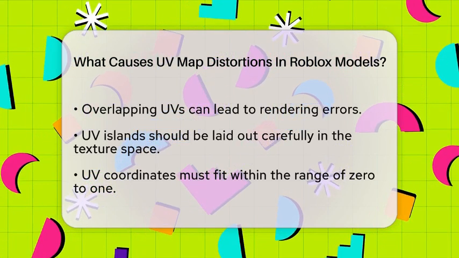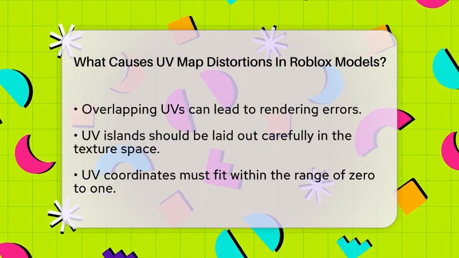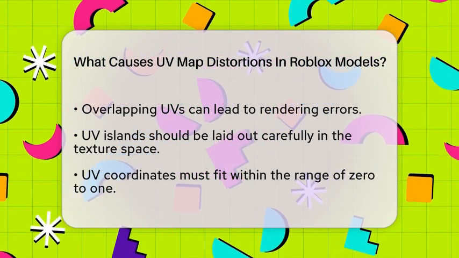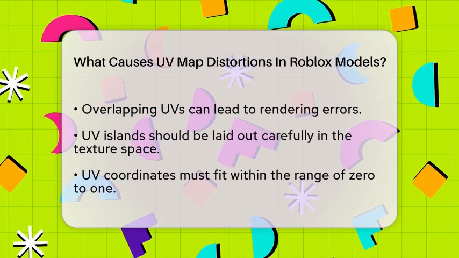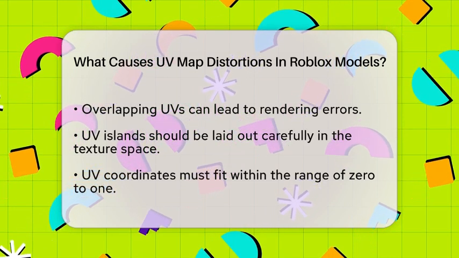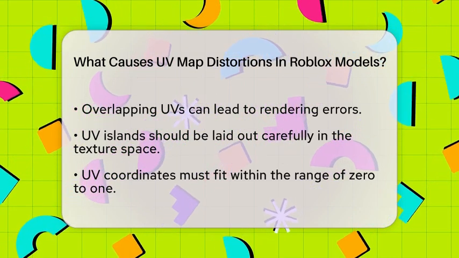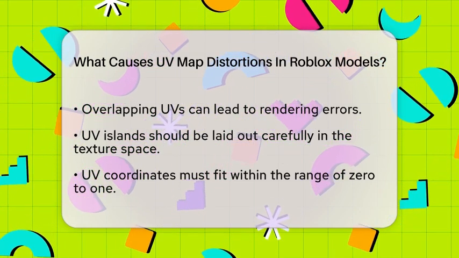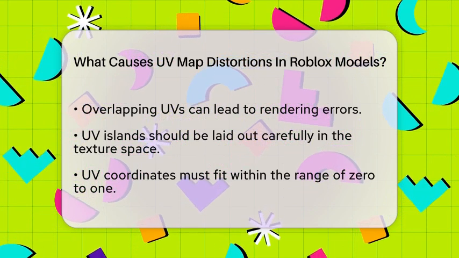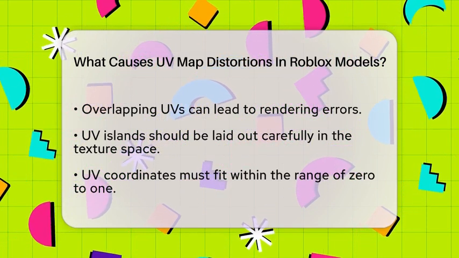Incorrect positioning or scaling of UV coordinates can cause issues too. UV coordinates should fit within the range of 0 to 1 on both axes. If they go outside this range, textures may tile unexpectedly or not show up at all. Uneven scaling can also stretch or compress textures on the model.